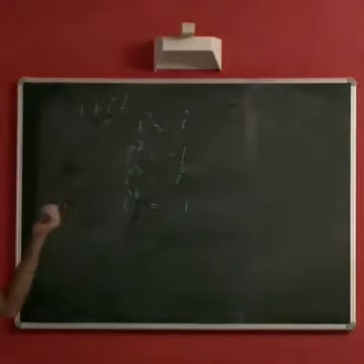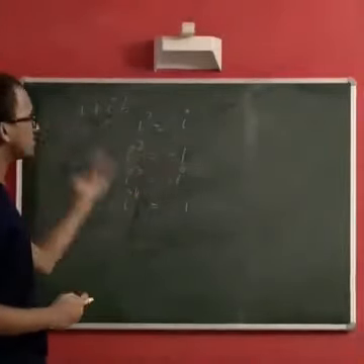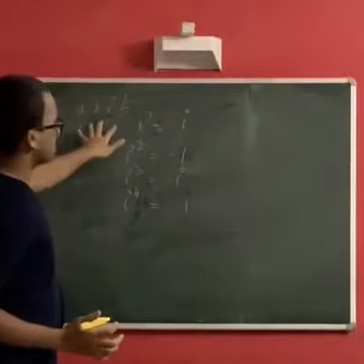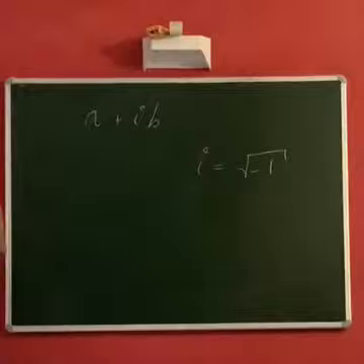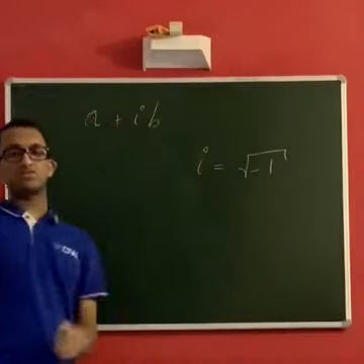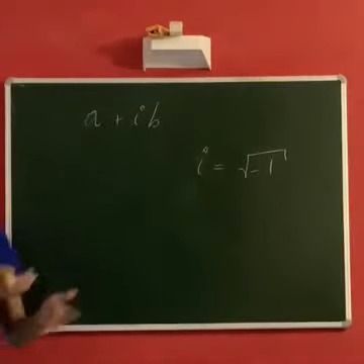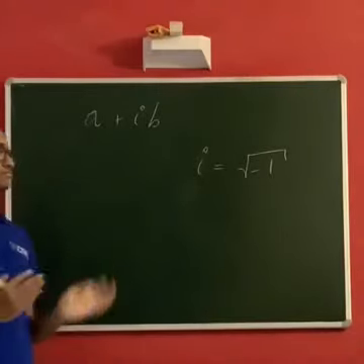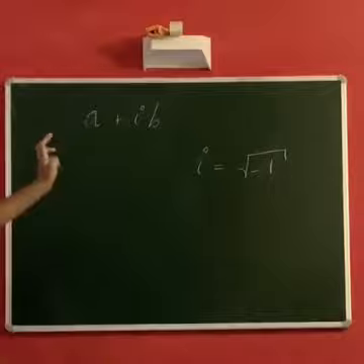Let's understand more of i by looking at some other complex numbers of the form a plus ib. As I already said, complex numbers are the numbers of the form a plus ib where i is the square root of minus 1. Let's understand this a bit more by defining some terms.